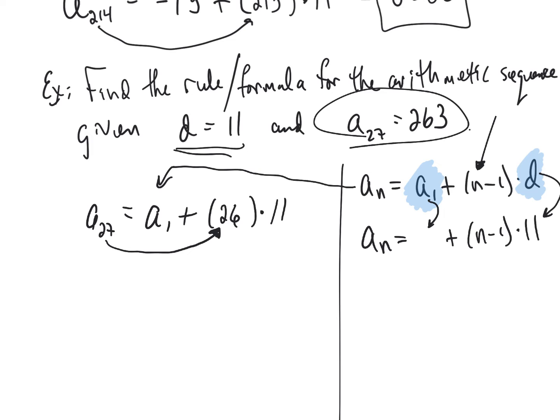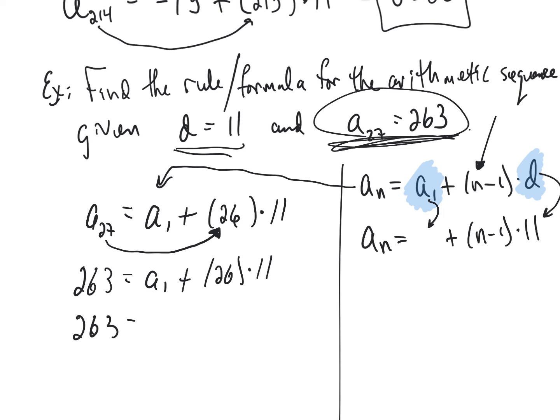Okay? And finally, we remember that we actually know what a sub 27 is. They tell us in the problem that the 27th term is 263, which means there's only one variable left, and that is a sub 1. So we can then solve for a sub 1.